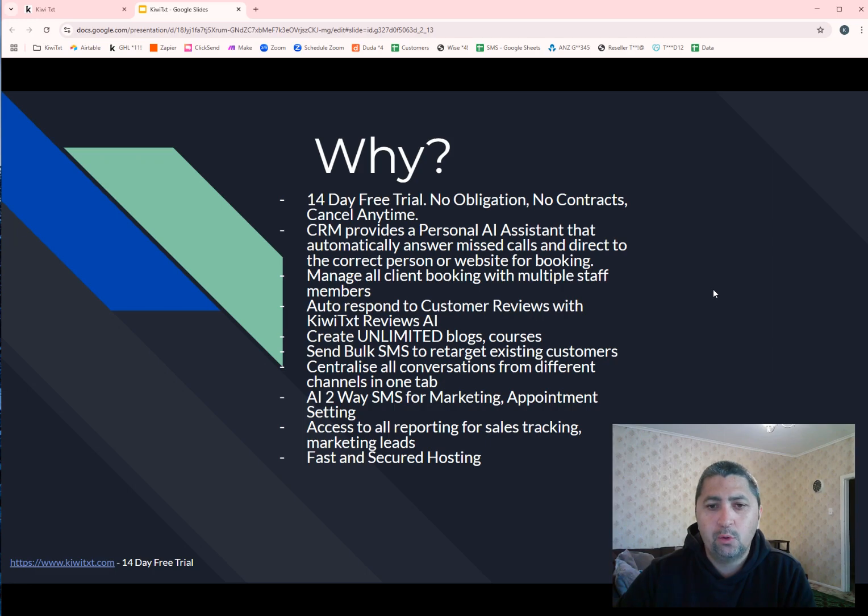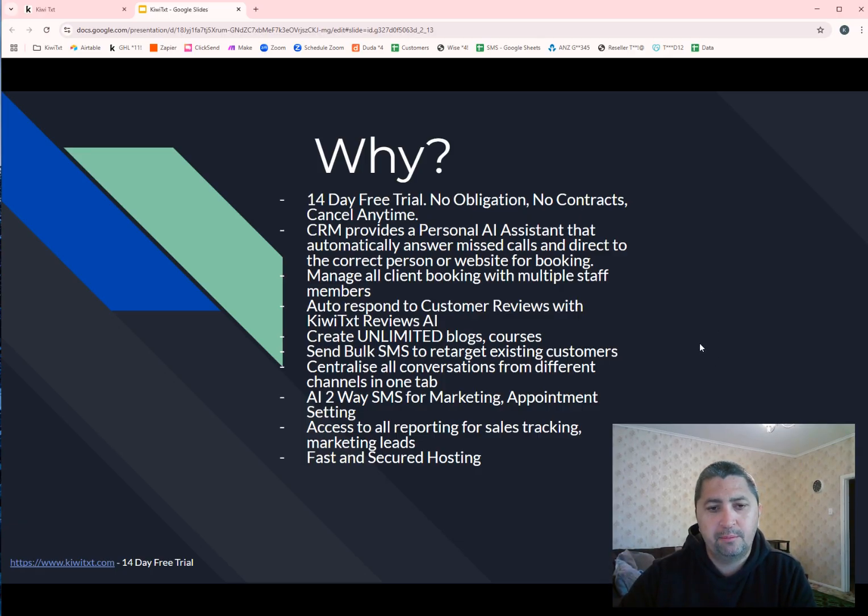You can centralize all your conversations from different channels in one tab. I will show you guys an example in just a minute. QueryText CRM also provides two-way SMS for marketing and appointment setting. So this is where, within the QueryText CRM, you can send out promotional SMS to your clients. When they respond back, you will have a two-way conversation with them, so you can keep it quite personal with your customers and customize the plans for them.